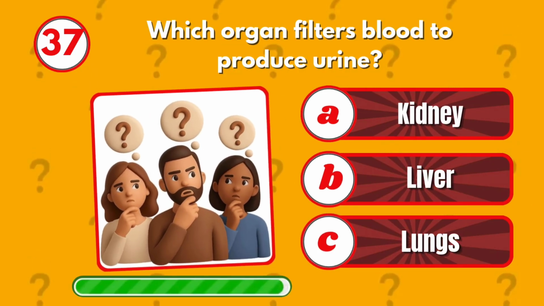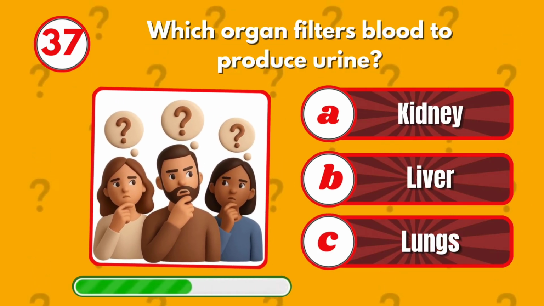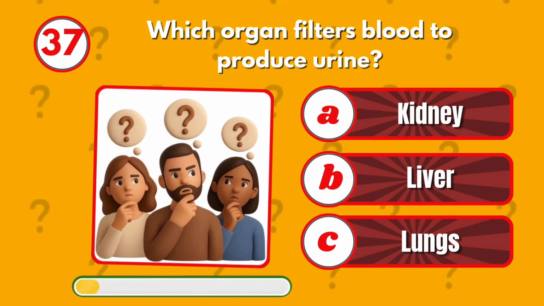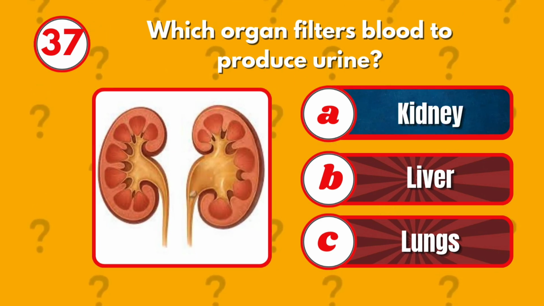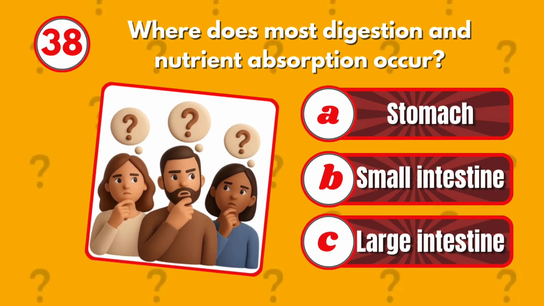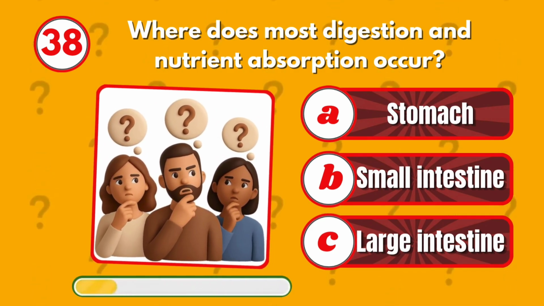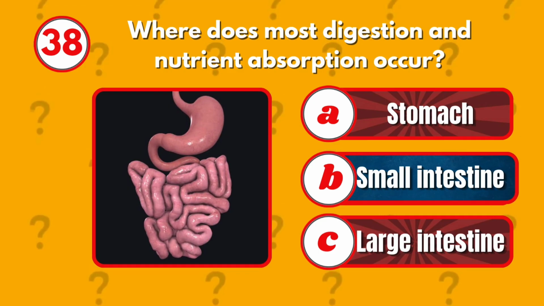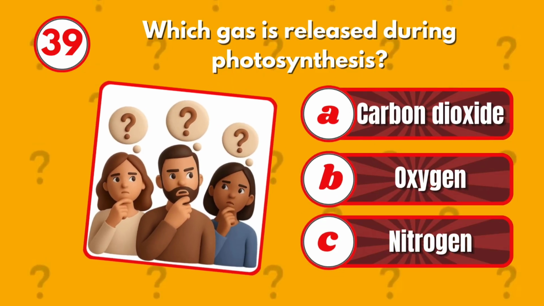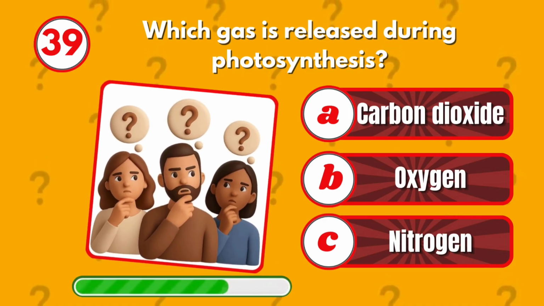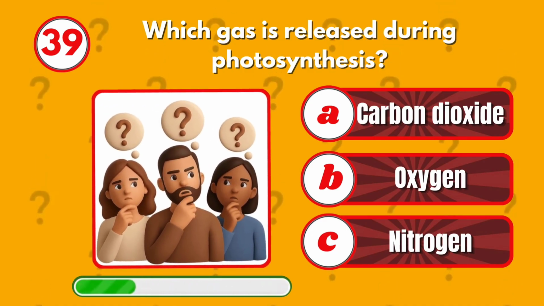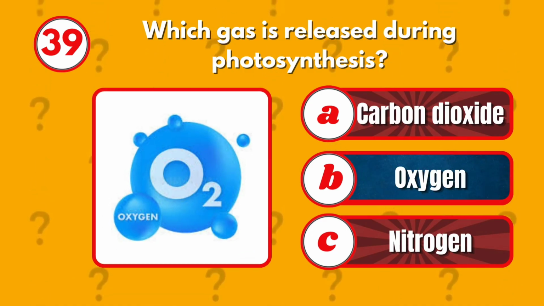Which organ filters blood to produce urine? Kidney. Where does most digestion and nutrient absorption occur? Small intestine. Which gas is released during photosynthesis? Oxygen.